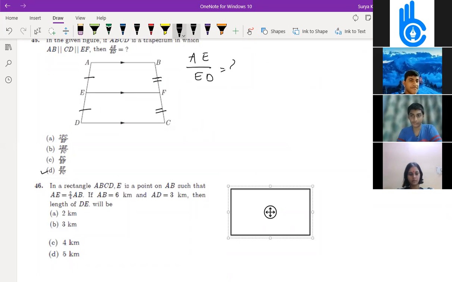See, in this condition, ABCD is a rectangle over here. ABCD. And then AB is such that AE is equal to 2 by 3 AB. AE, where is E? E is a point on AB.